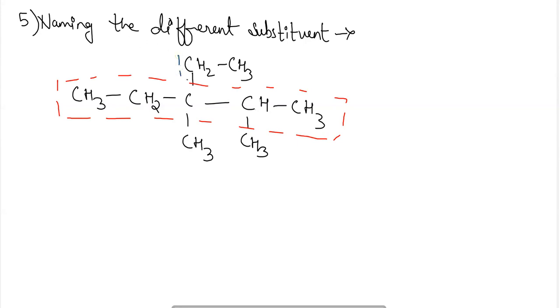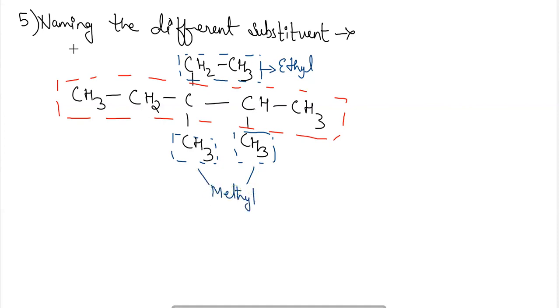So 3 substituent chains are there, 2 methyl groups and 1 ethyl group. This is the ethyl group as substituent chain, and these are the 2 methyl groups. So here the naming of this compound can be done by using the alphabetic order. For such kind of compound which contains more than two substituent groups, and the substituent groups are also different, such as here ethyl and methyl, then we have to use the alphabetic rule.